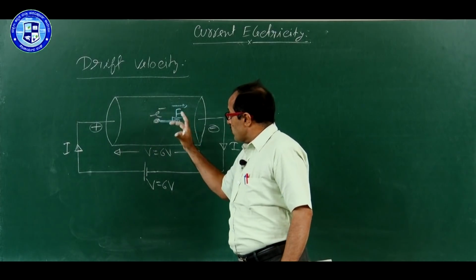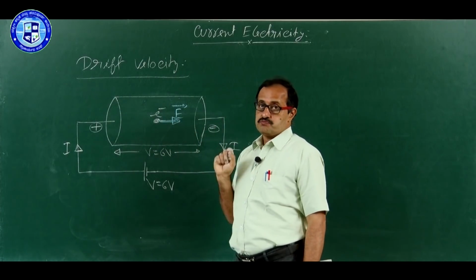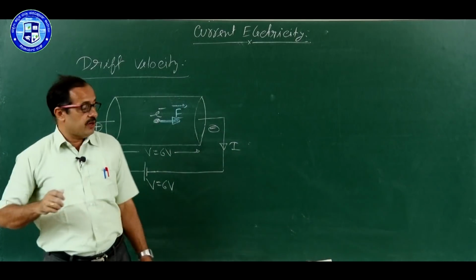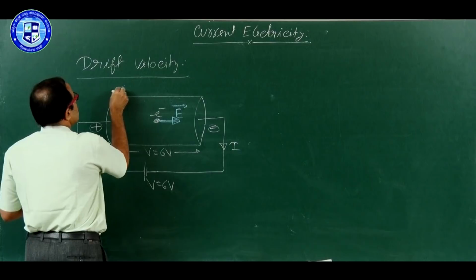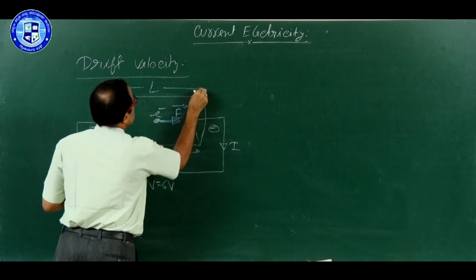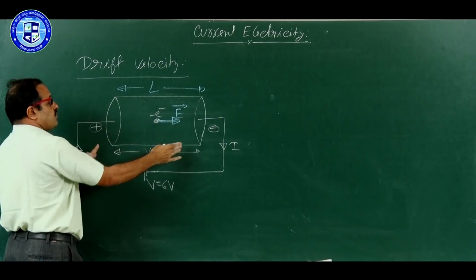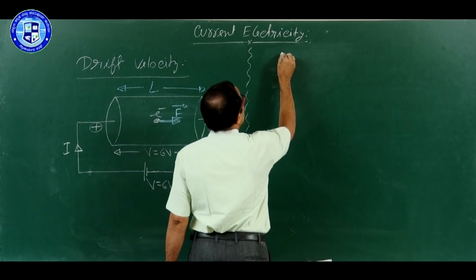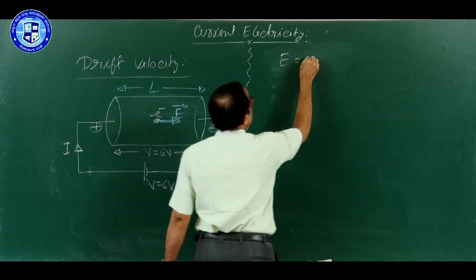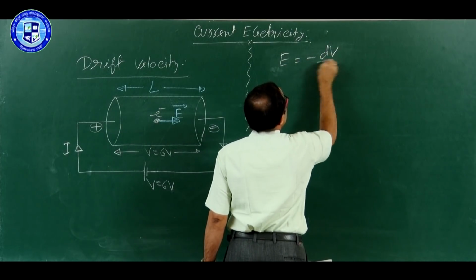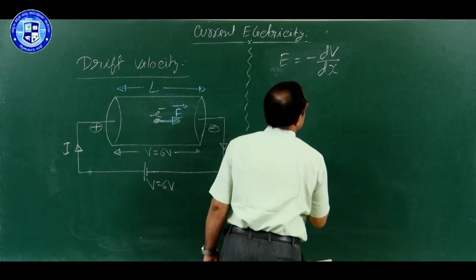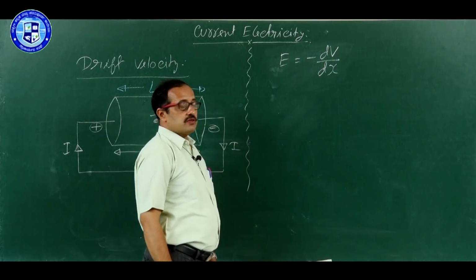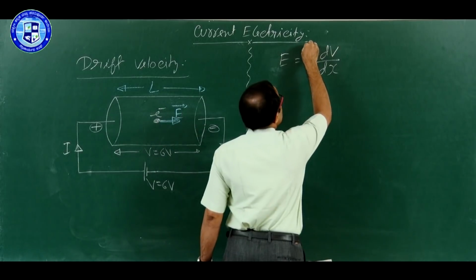It is a uniform wire, therefore field is uniform. I want to find out what is the equation for E. Let us say L is the length of the conductor and V is the potential difference. Now we know in the previous topic, electric field is equal to minus dV by dx. Electric field is equal to negative of the potential gradient, and here we take only magnitude.